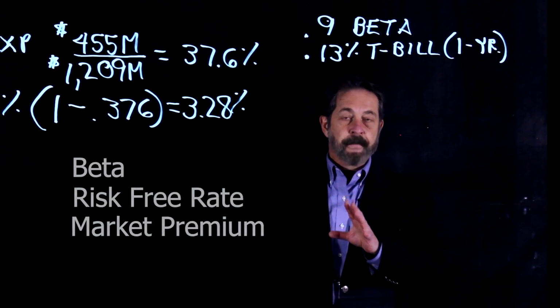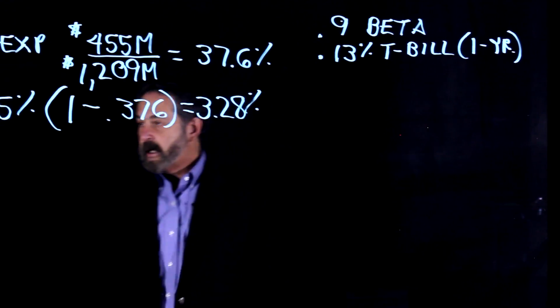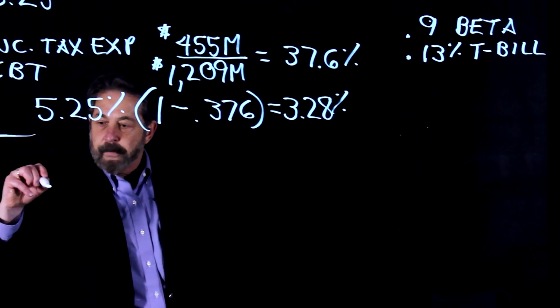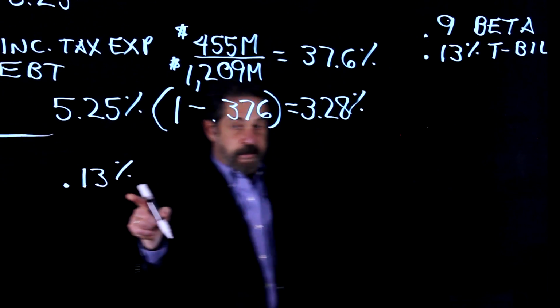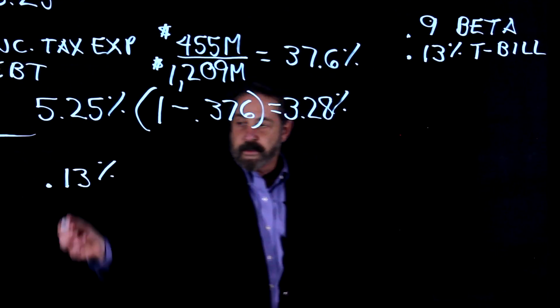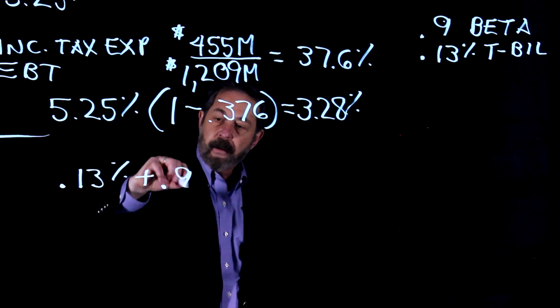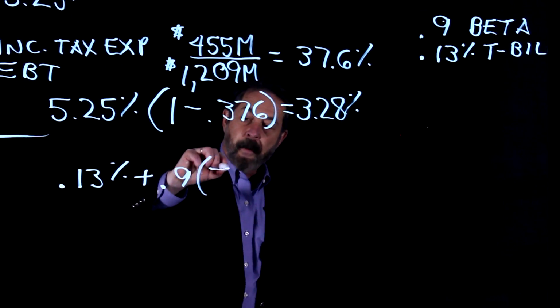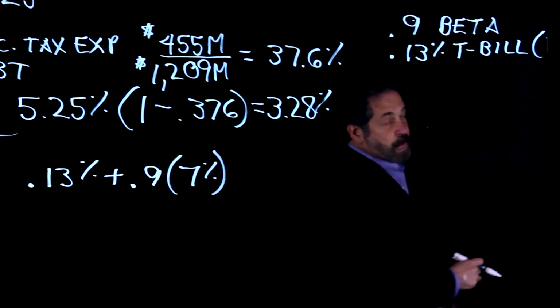The way the capital asset pricing model works is you take the risk-free rate, which in this case is 0.13%, not 13%, and to that you add the beta times the market premium, and I'm going to use 7% as the market premium.